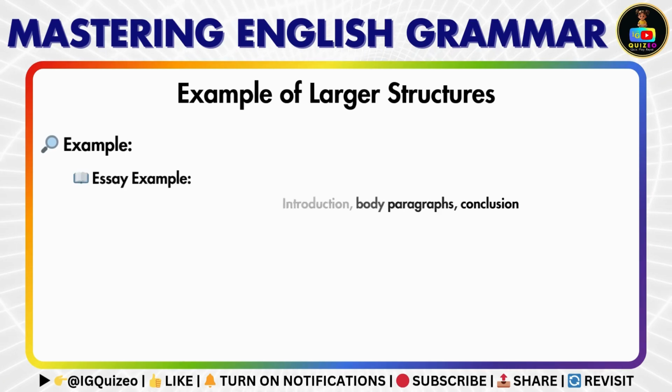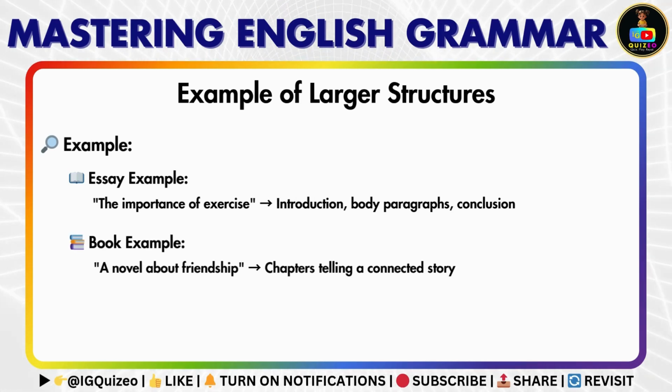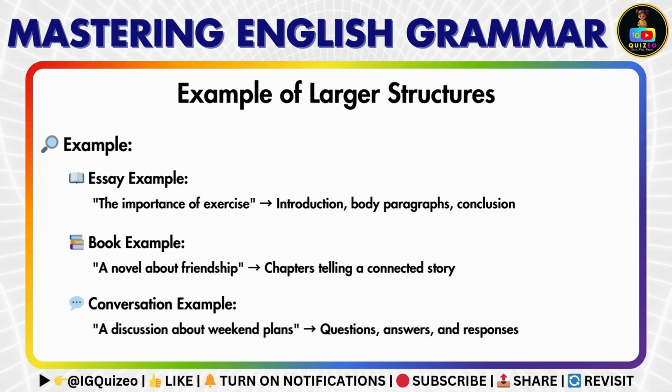For example, an essay about exercise might have an introduction, body paragraphs, and conclusion. A novel about friendship is divided into chapters, each building on the story. Conversations flow naturally, with speakers responding to each other to form a complete discussion.